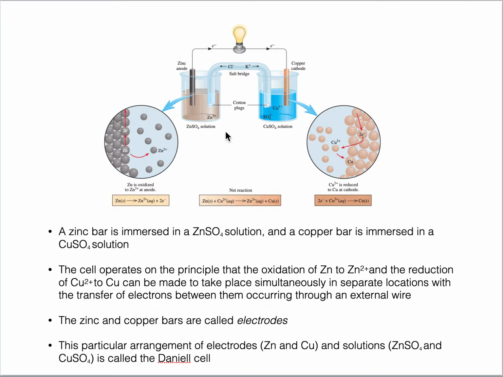For example, zinc sulfate. Any bar, any metal, with a solution having a common ion. I mean to say that it is zinc bar, so the solution is zinc sulfate or any other zinc chloride, but it has to have zinc cation, which is common with the metal from this bar. Similarly, here there is a copper bar and it is dipped in copper sulfate solution. Copper ion is common.